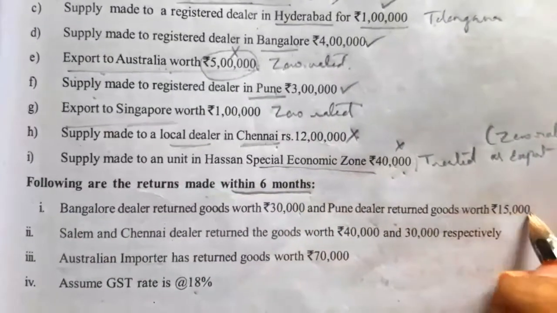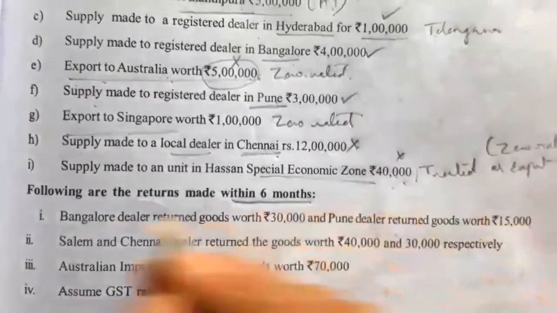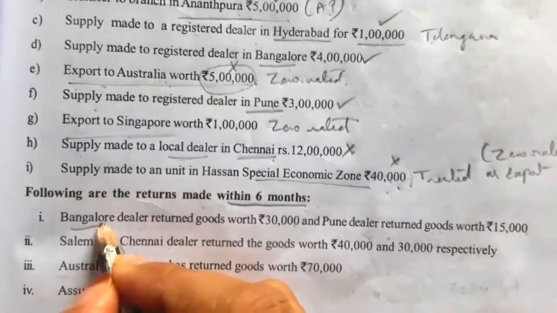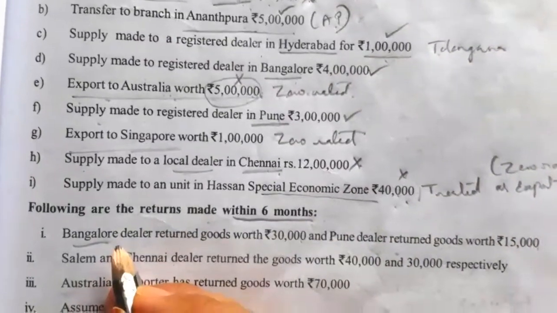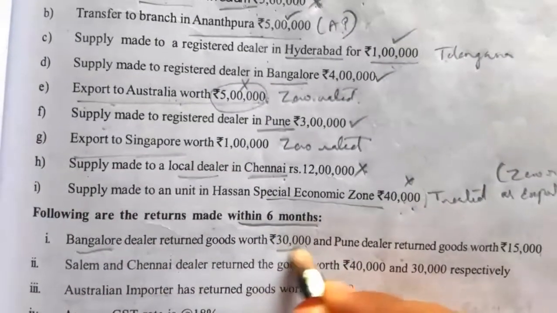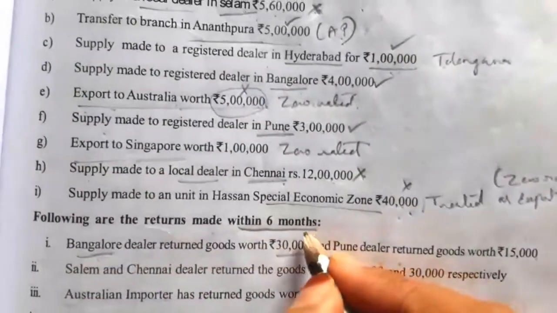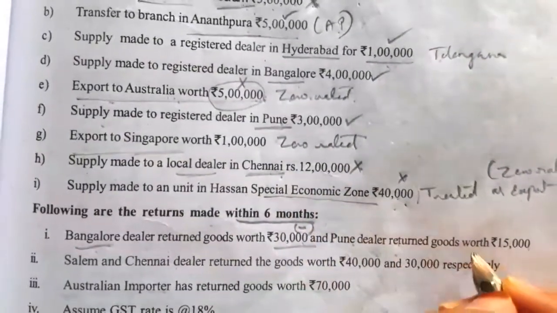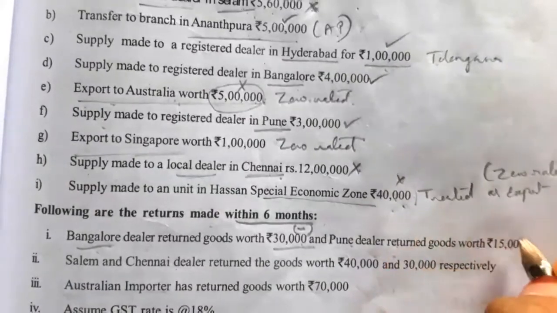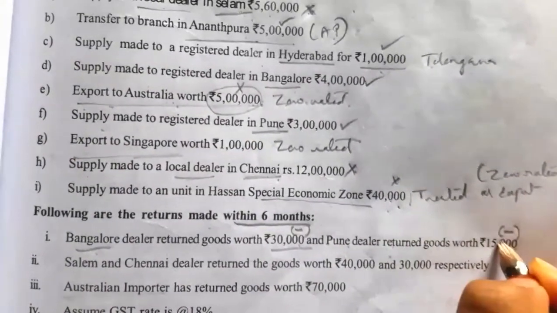Pune dealer returned the goods worth rupees 15,000. So Bangalore dealer has also returned. We have made supply to Bangalore, so in that, 30,000 value of goods is returned from the Bangalore dealer. This value we can deduct, as it is returned within 6 months. Then Pune dealer also returned the goods within the 6 months. So 15,000 also we have to deduct.